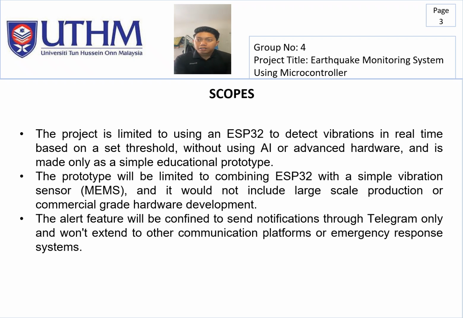Second one is the prototype will be limited to combining ESP32 with a simple vibration sensor, which is MPU6050, and it will not include large-scale production or commercial-grade hardware development. The third one is the alert features will be confined to sending notification to Telegram only and will not extend to other communication platforms or emergency response teams.